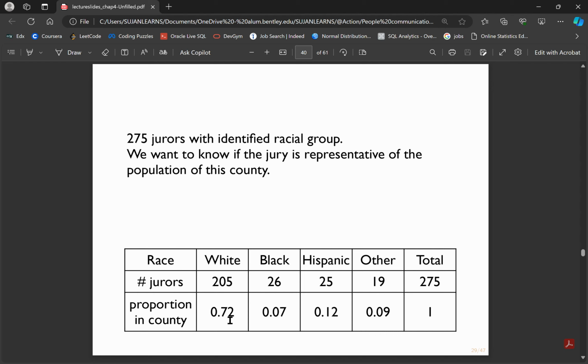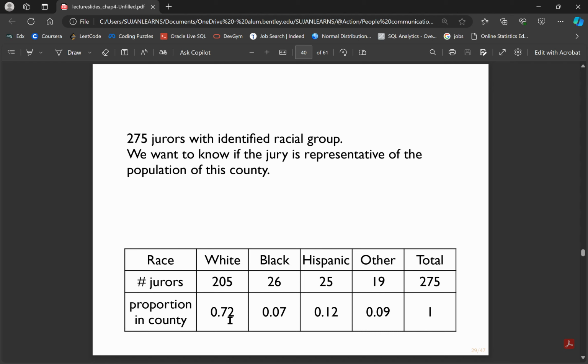Let me quickly summarize what we learned today. We learned about the probability simplex of discrete distributions, and this is for PMFs. The use case was a county justice system, where it had 275 jurors in the past, and we want to know whether the distribution of jurors closely matches the distribution of racial groups in a given county.